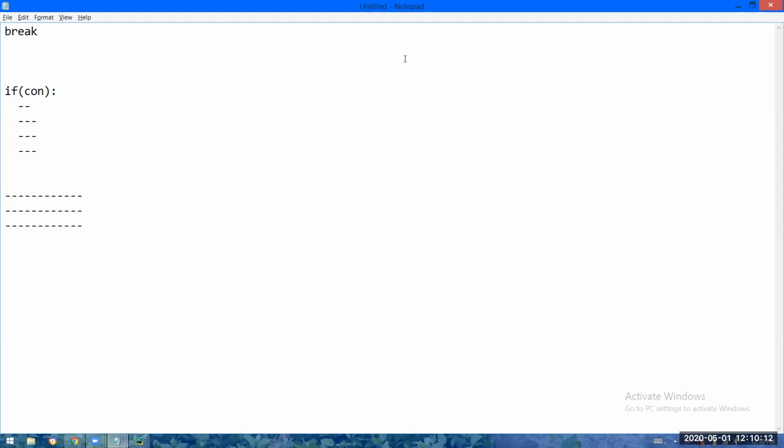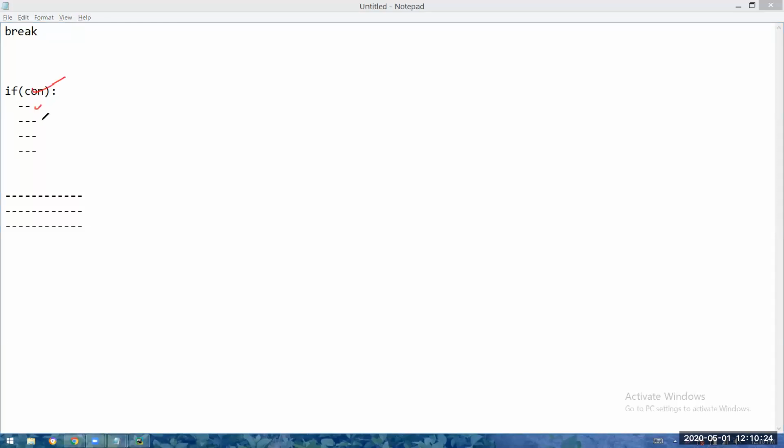So let us say the condition got satisfied. The cursor is executing all 4 instructions, then it executes the remaining instructions.